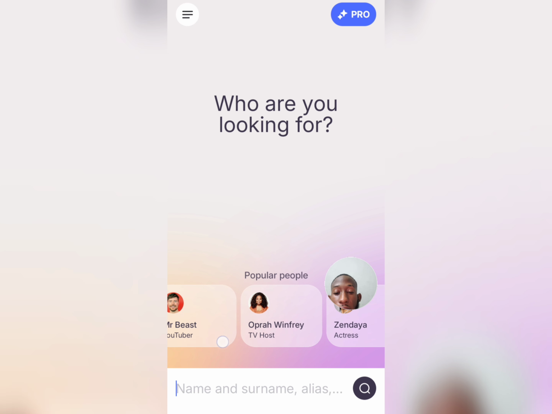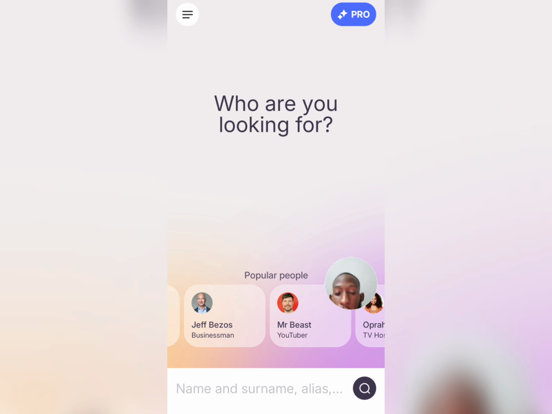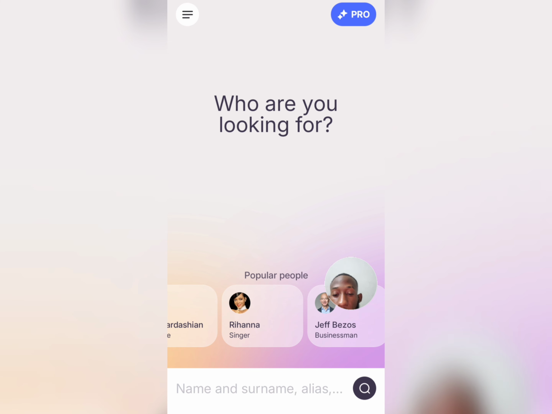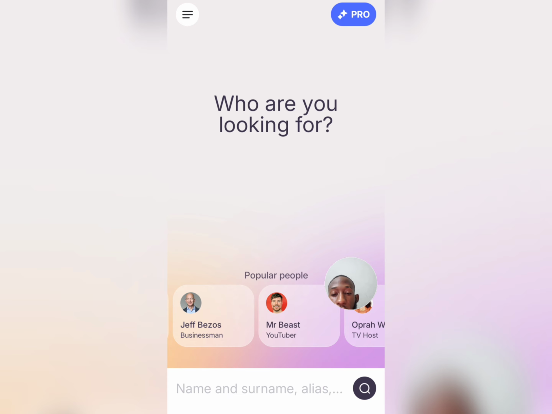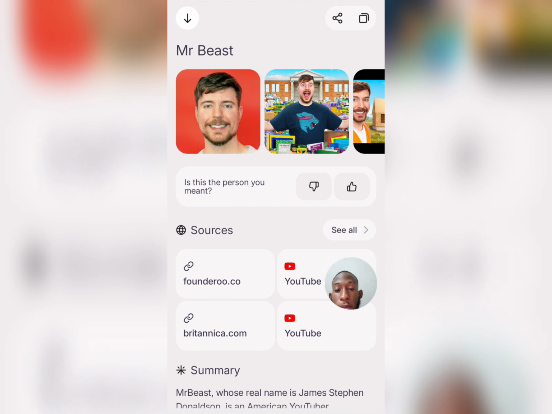As you can see in the example down here, you have Mr. Beast, Jeff Bezos, Rihanna, all of those popular people in the section down here. But you can also enter a name and you'll be able to find them. Let's say, for example, I want to find Mr. Beast. I can either enter it or just tap on the popular section down here.